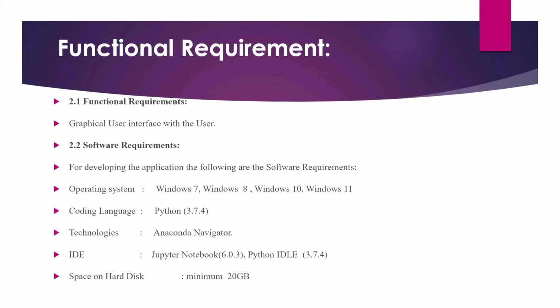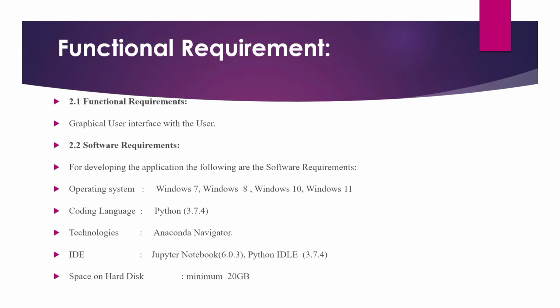And the functional requirements are an important part. We have to use a graphical user interface, and then software requirements to run my code. I need operating systems like Windows 7, Windows 8, Windows 10, Windows 11. And then the coding language: here I used Python for my machine learning. The technology I used is Anaconda Navigator. An IDE is an important tool to run our code. It's a Jupyter notebook. Here I used Python.